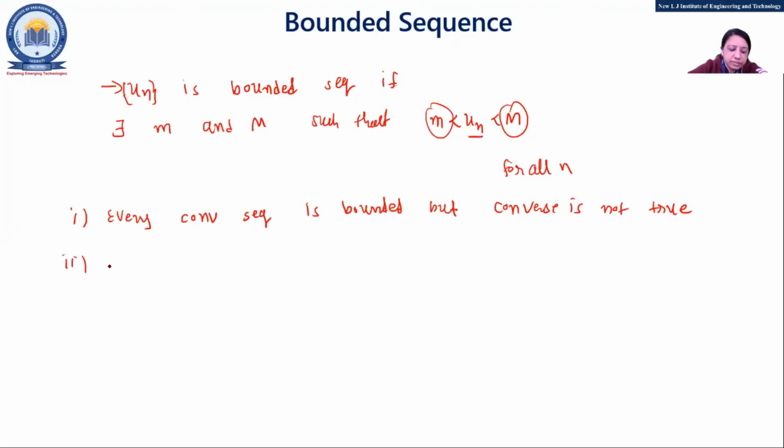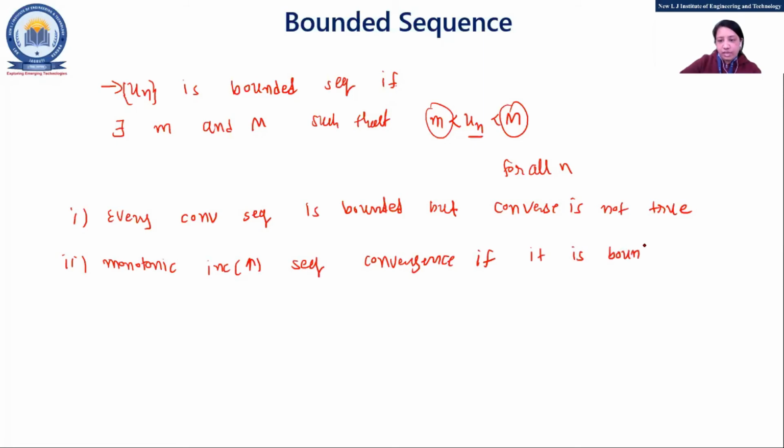Second, a monotonic increasing sequence converges if it is bounded above. We'll see an example for this, so at that time it will be clear to you.